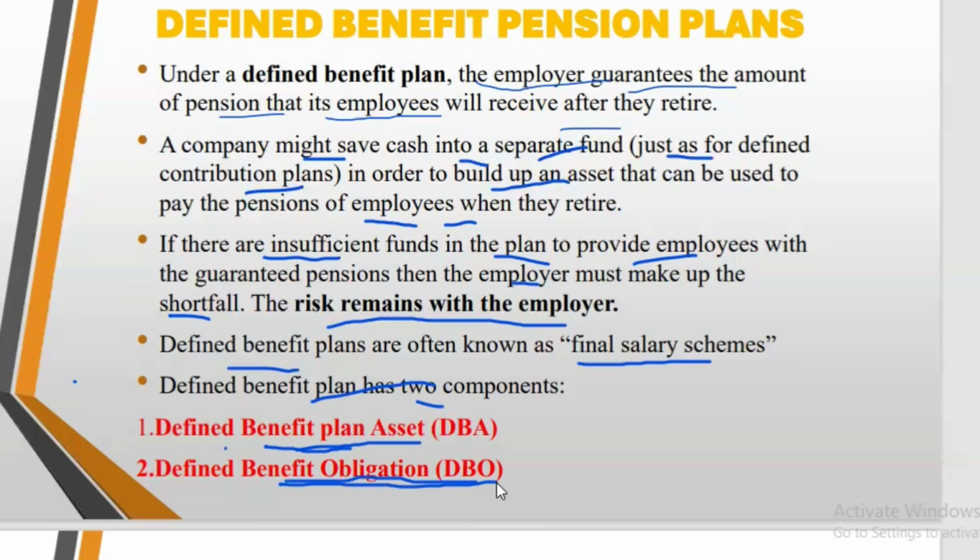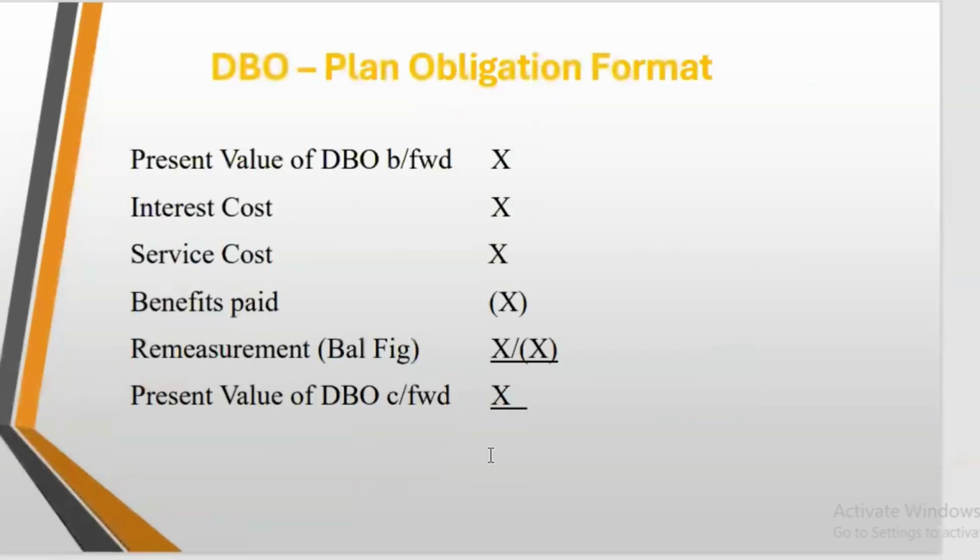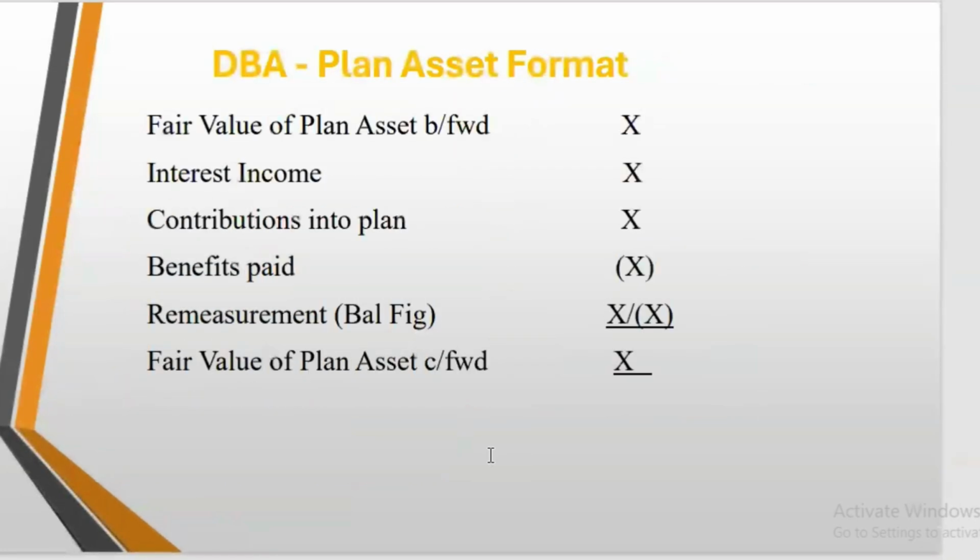Okay, so we'll take them one by one: the defined benefit plan asset and the defined benefit plan obligation. So let's pick them and look at it. Before we go there, this is the defined benefit plan asset. So this is how it looks. We have what we call the fair value of the plan asset brought forward.